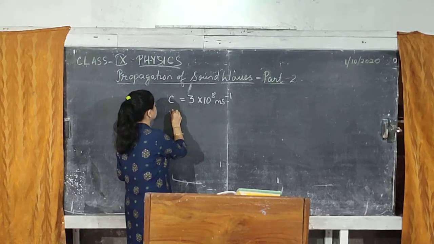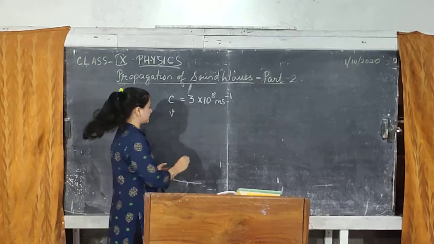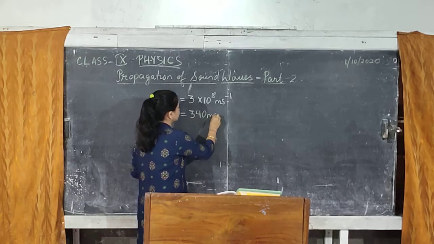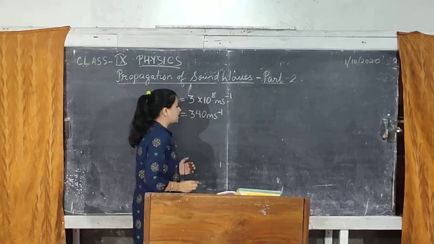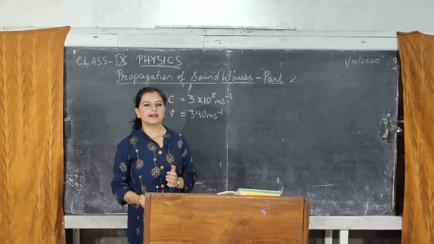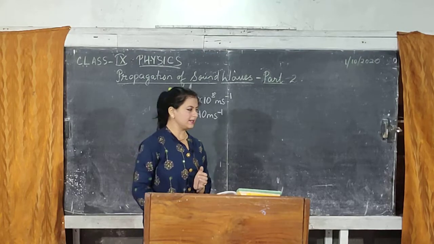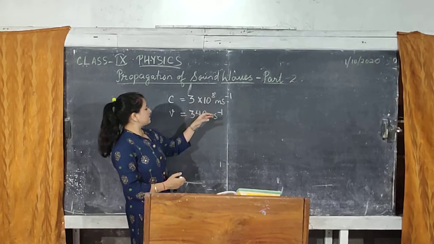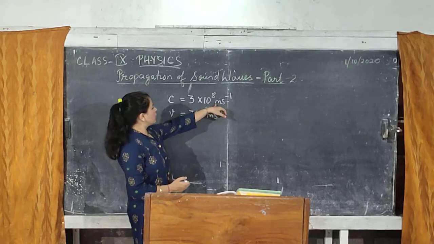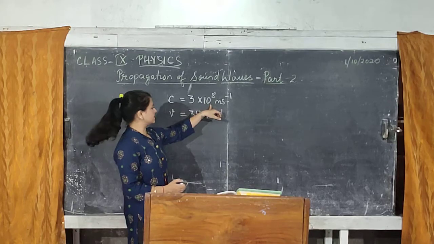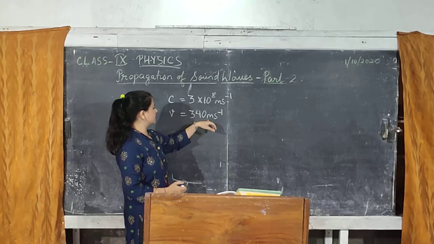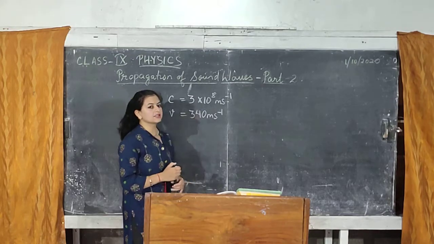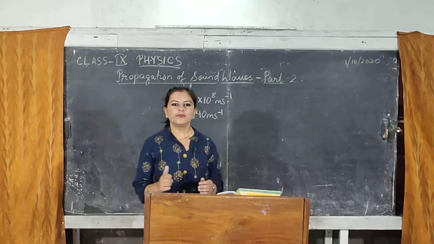But if you come to the speed of sound in the same medium, that is air, it is roughly around 340 meter per second. It is the average value because the speed of sound in air changes with the presence of humidity, isn't it? So we take the average value 340 meter per second. Now you compare the two speeds here. One is 3 into 10 to the power 8 meter per second, another one is only 340 meter per second. So it is evident from the values here that the speed of sound is much slower than that of light, okay?